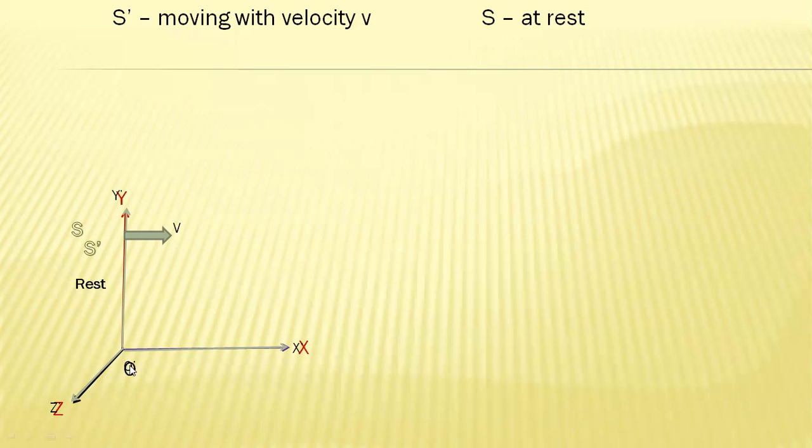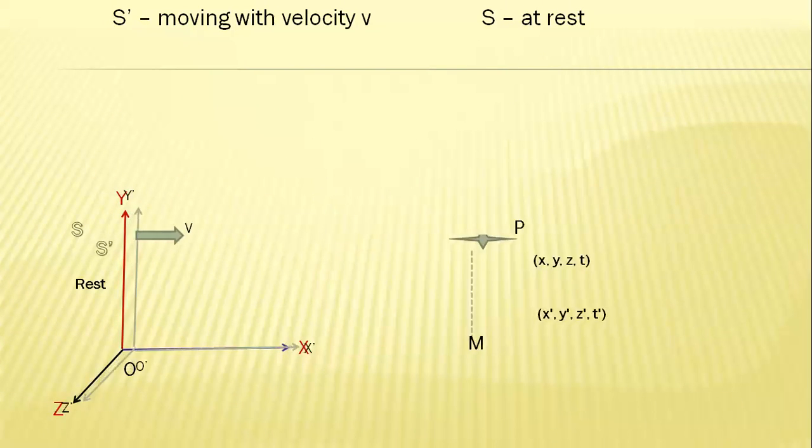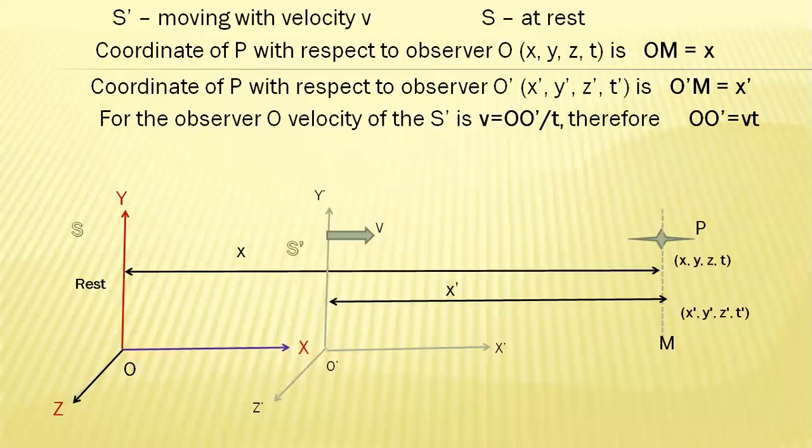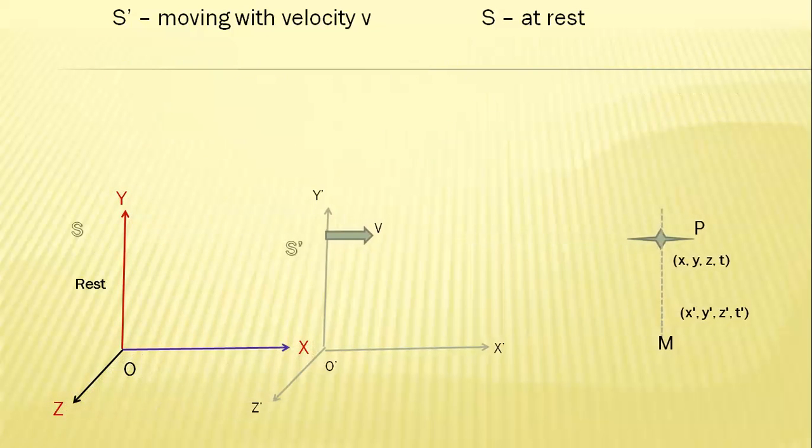Observers O and O dash are at the same point, or they coincide. And as the time changes, the frame of reference S dash is moving, and the particle is also moving.